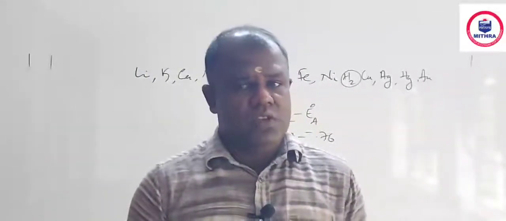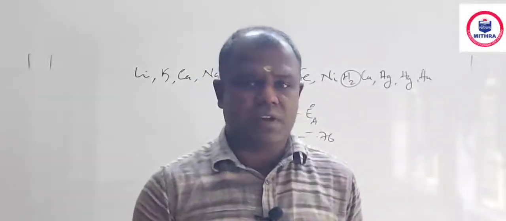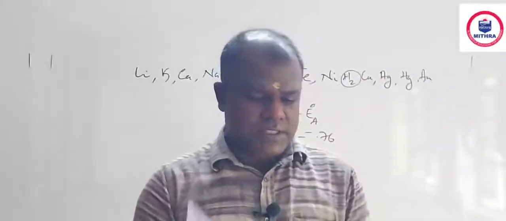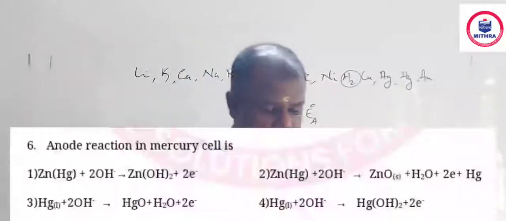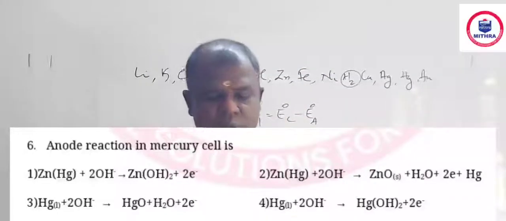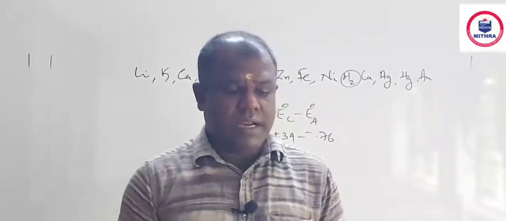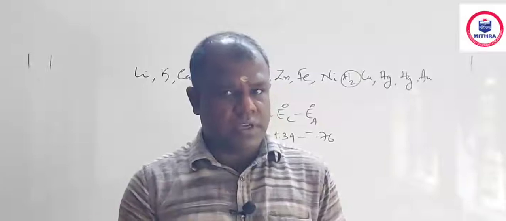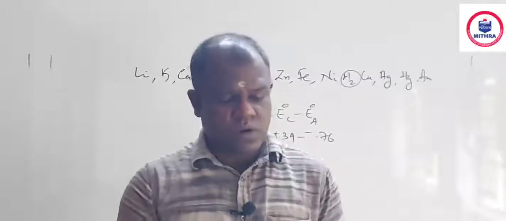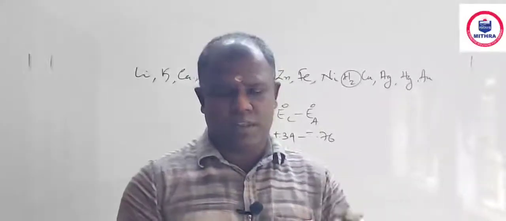You know salt bridge, an inverted U-shaped glass tube filled with some inert salt along with agar, gelatin, etc. It will provide proper ions into both solutions, anode and cathode, to neutralize the charge. Question number 6, anode reaction in mercury cell. Anode means oxidation, mercury anode, zinc amalgam, zinc and mercury, and that is capturing OH from the electrolyte KOH to form zinc oxide, water, mercury and electrons, releasing electrons. Option is there, find it, anode reaction. Exactly given in NCERT, nothing more.